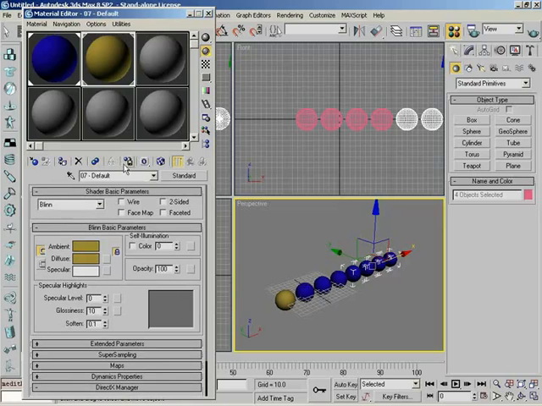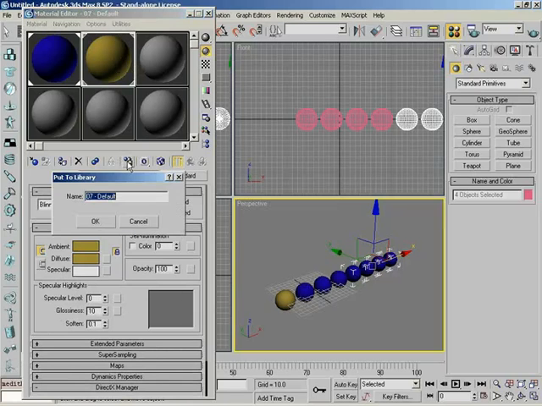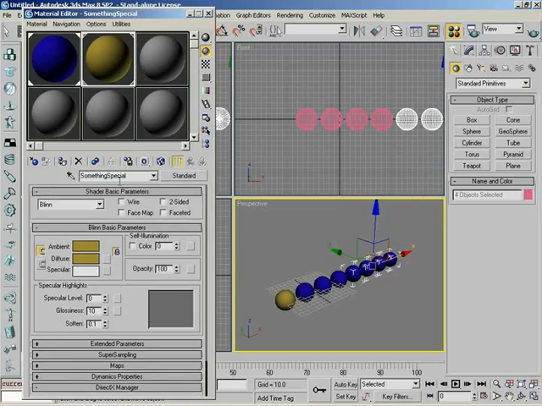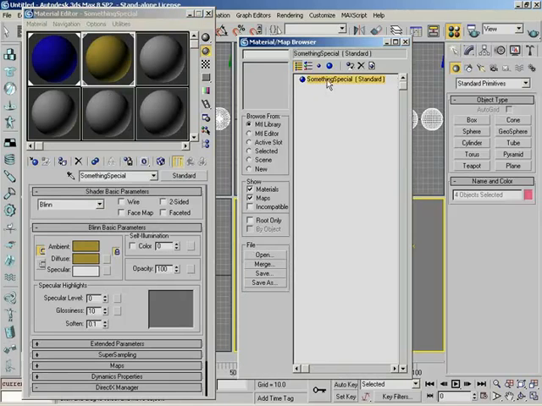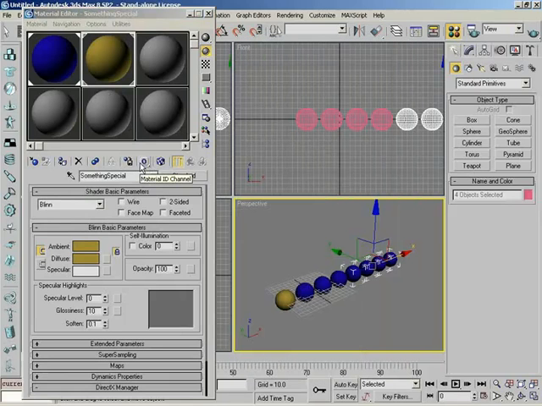If we have a material that we want to save, say we've been working on this one material, this awesome thing with alligator skin and circuit boards, and we're really proud of it, and we want to save it for later, we can take the whole material and put it to a library, essentially save it out as a file. It says name, we'll give it a name like something special, and then if we click OK, boom, notice nothing really happens. It's just now if we go to Get Material and go back to our material library, there's something special because we saved that. So it's a way to be able to access that later through your library.